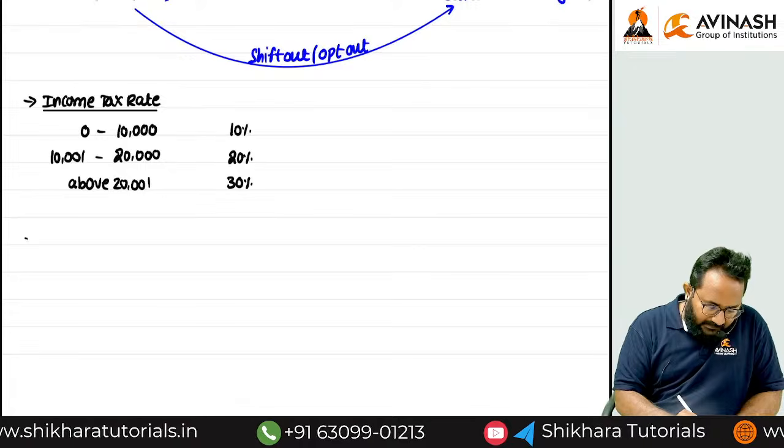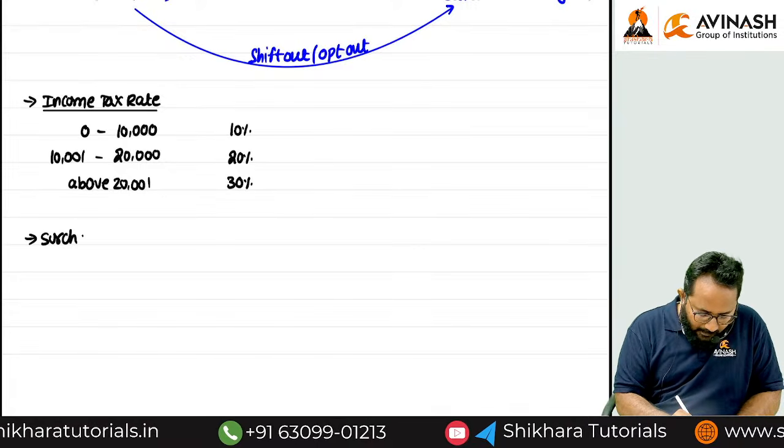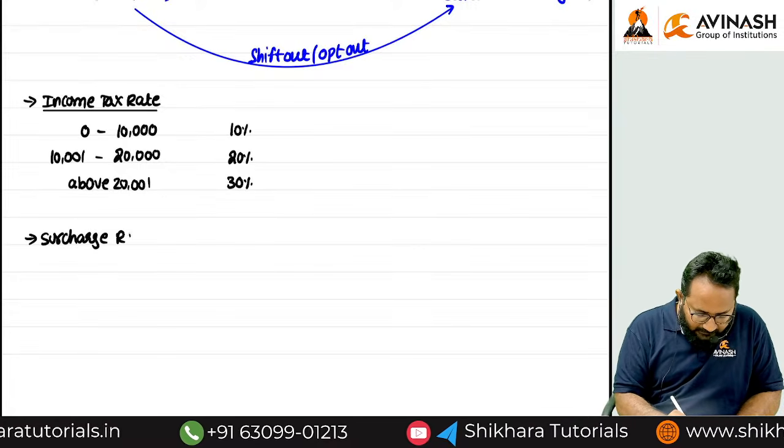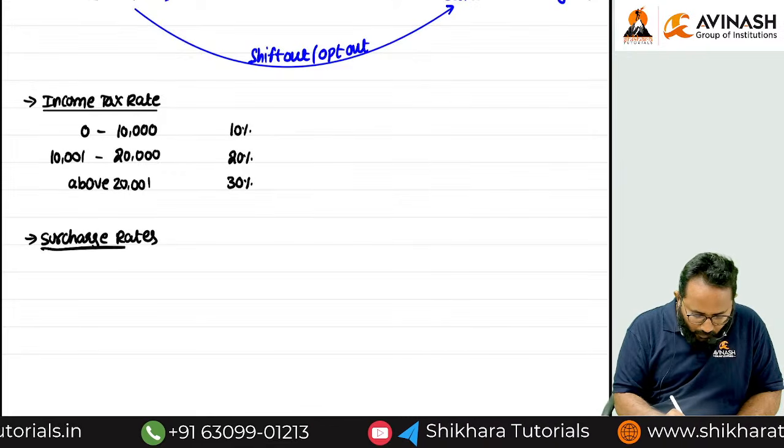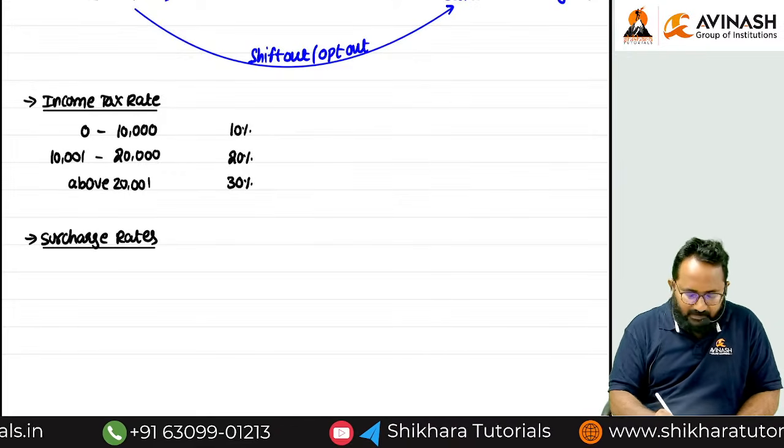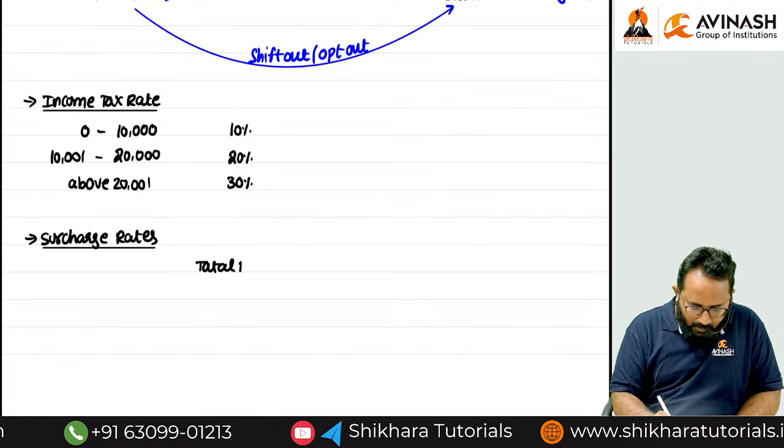Then what is the surcharge rate? Shall we discuss? Sir, surcharge rate is levied based on what? Total income.